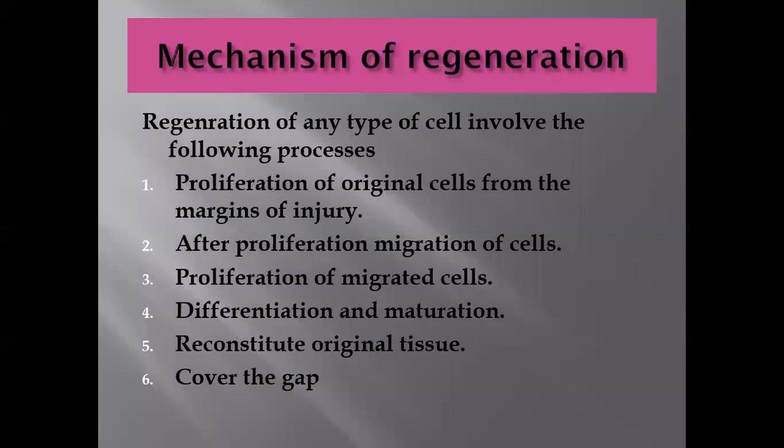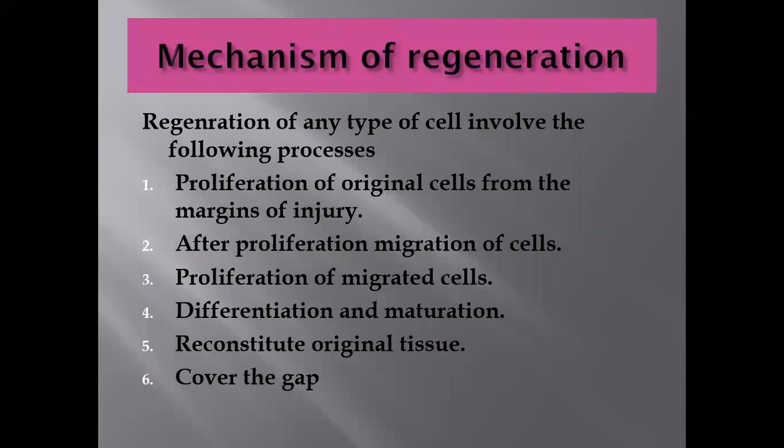So first of all, they proliferate, they multiply, and then they migrate from the margins of the injury to the site of the injury. After proliferation, migration of cells. Third is the proliferation of the migrated cells. When they reach the site of the wound, they again proliferate, they again divide. And then there is differentiation and maturation. They become mature cells, and then they reconstitute the original tissue and cover the gap.